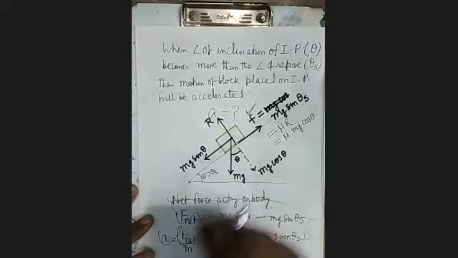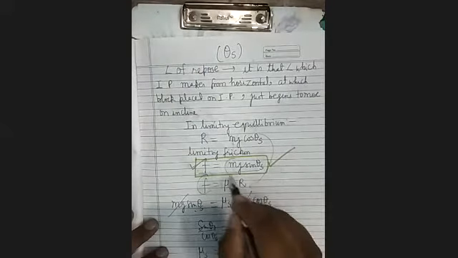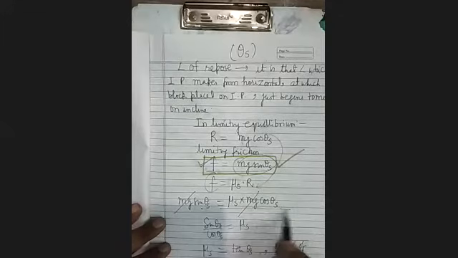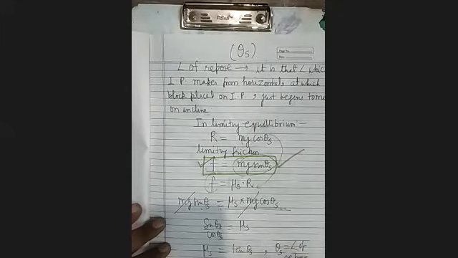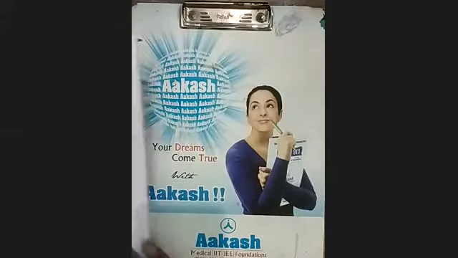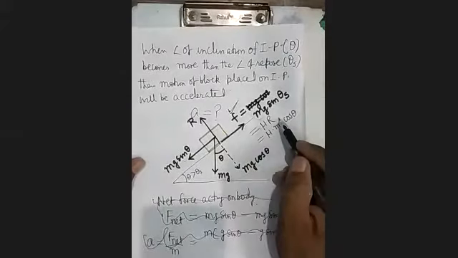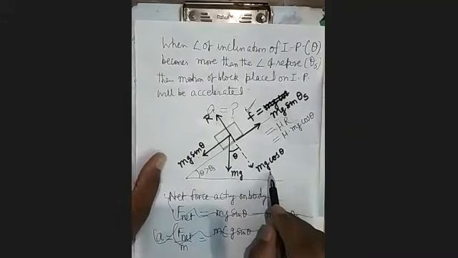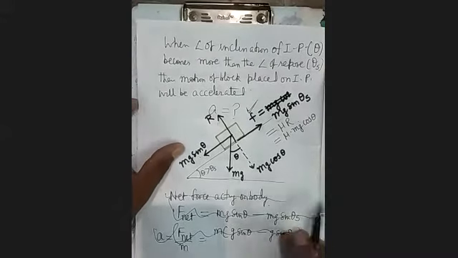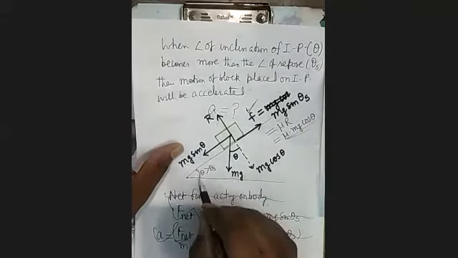See here, I have shown mg sin theta s is equal to mu into mg cos theta. It's clear? Because f equals mu into R, and R is mg cos theta.